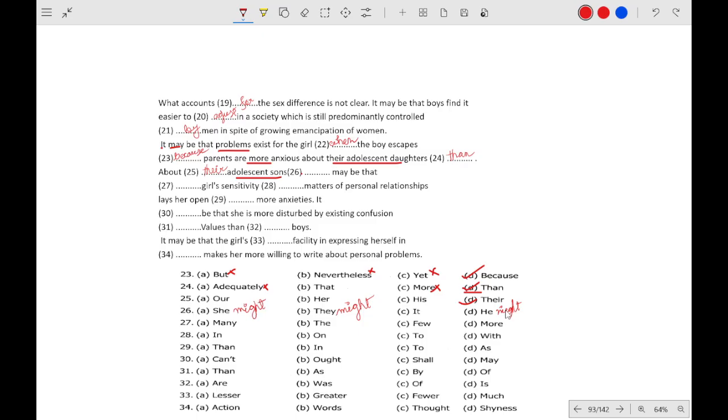Not "may". Here it is "may", so it will be "it".